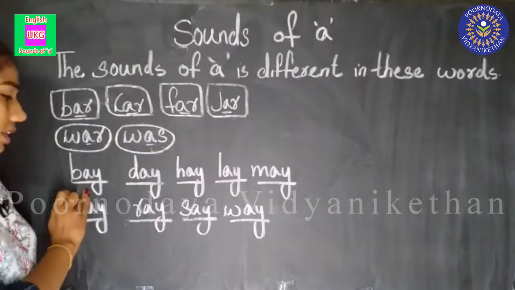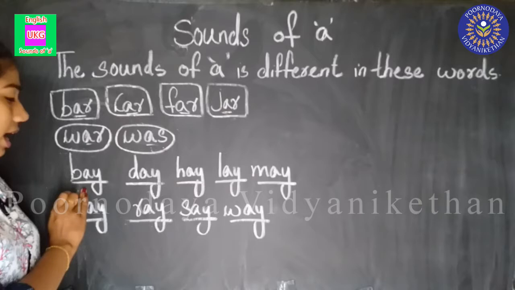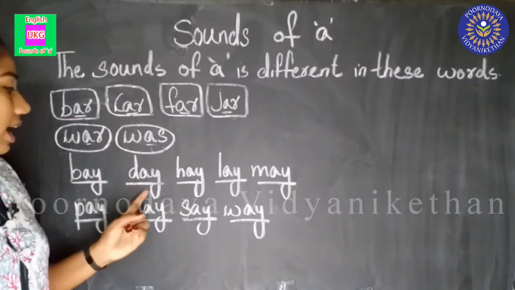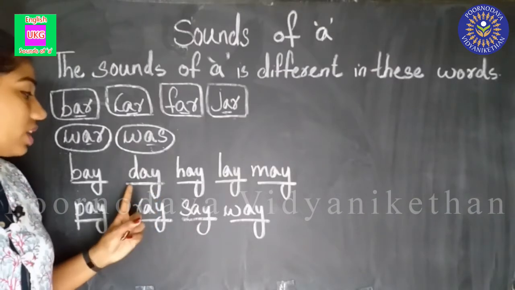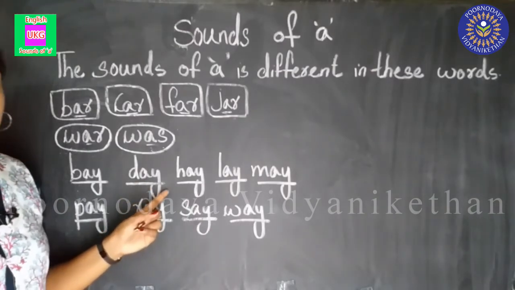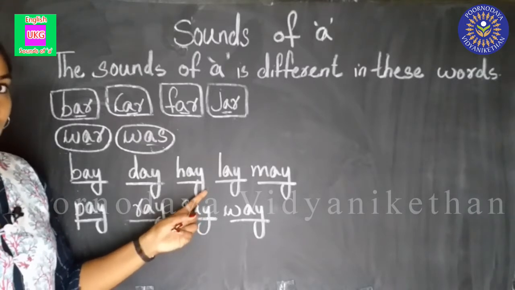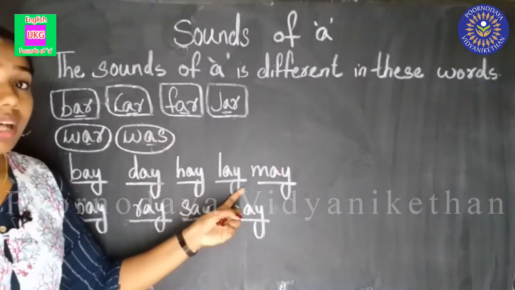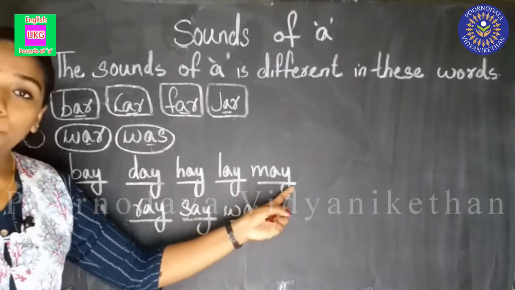And now, see this. We are going to do the third line. B-A-Y. Bay. D-A-Y. Day. Repeat after me. D-A-Y. Day. H-A-Y. Hay. L-A-Y. Lay. M-A-Y. May.